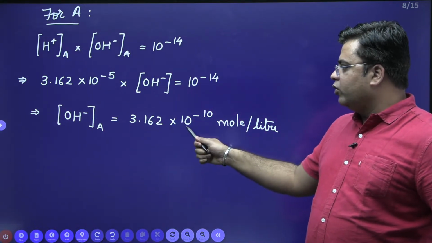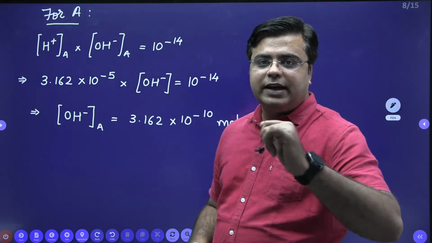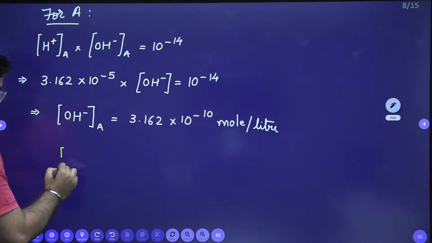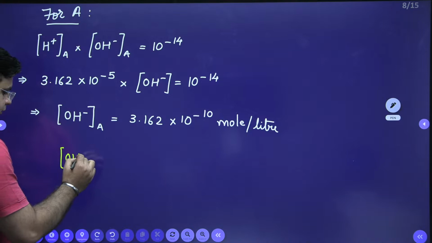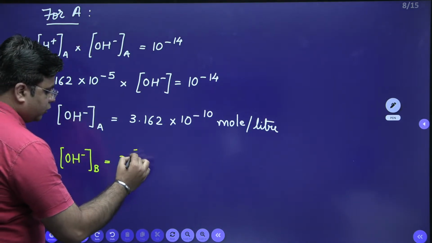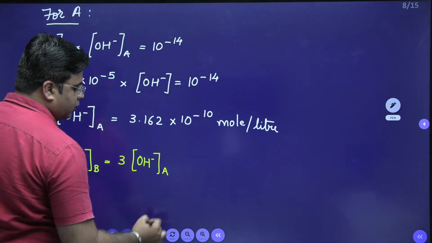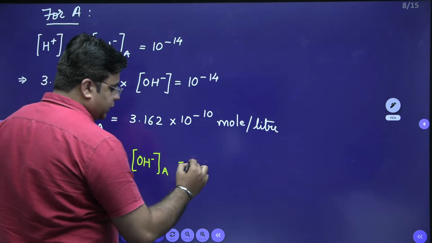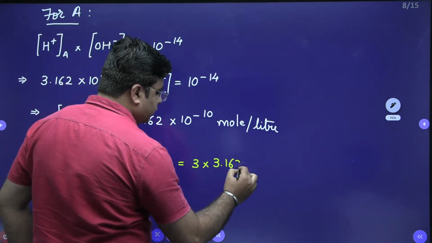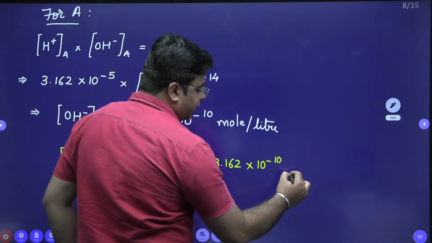Once we get the OH minus ion concentration for industry A, I can calculate OH minus ion concentration for industry B. So OH minus ion concentration for industry B is 3 times the OH minus ion concentration for industry A. So this is equal to 3 into 3.162 into 10 raised to power minus 10 moles per liter.